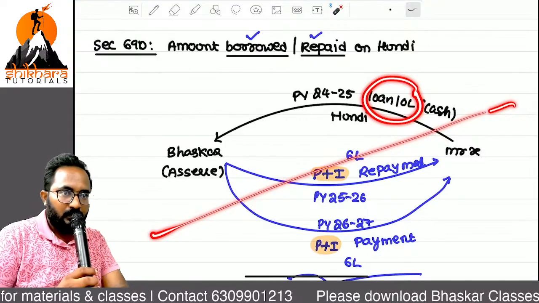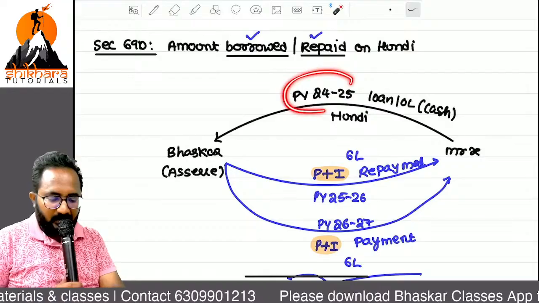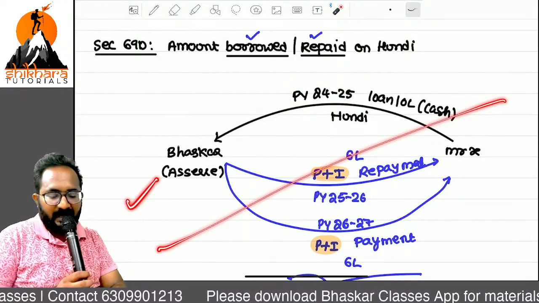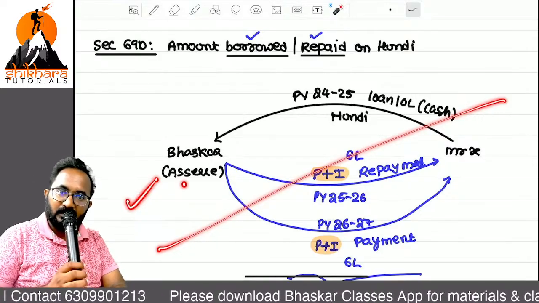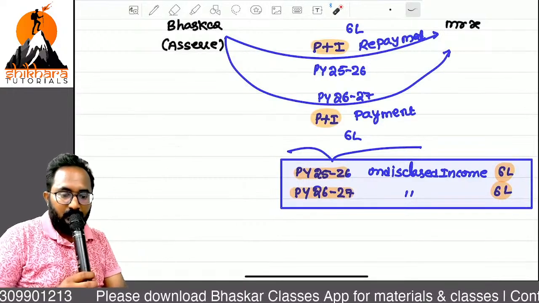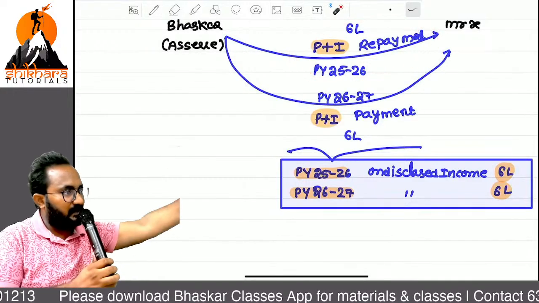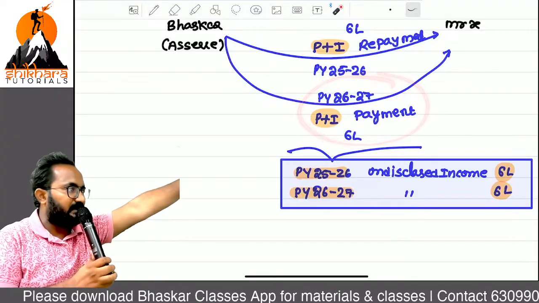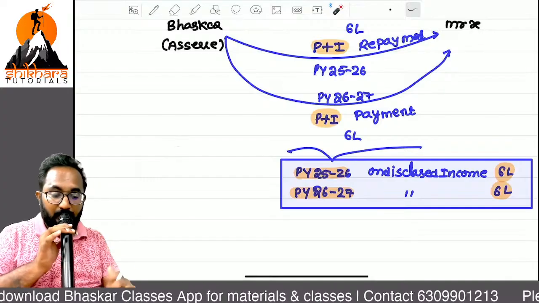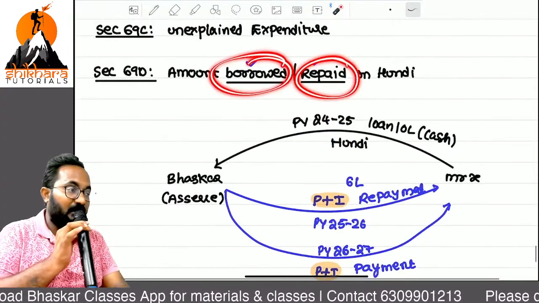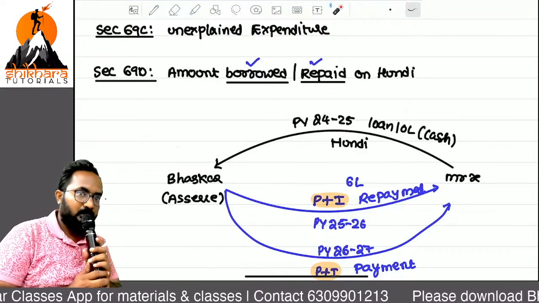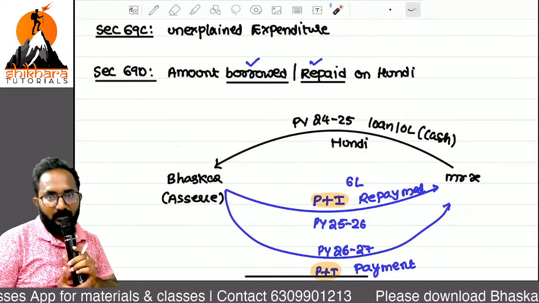Sir, unfortunately, during the previous year 24-25, the income tax department has not given the treatment in the hands of Bhaskar as undisclosed income. Now we can give the treatment at the time of repayment. First year repayment related 6 lakh is undisclosed income. Second year repayment related 6 lakh is treated as undisclosed. Can I give that undisclosed treatment in both cases, at the time of borrowing and at the time of repayment? No. What is the reason? It leads to double taxation. Any doubts?